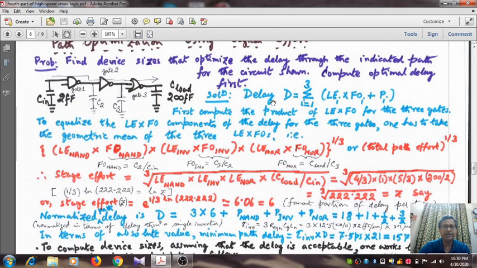Solution is what? Remember that the delay expression is this summation term. So it is nothing but the product of the logical effort of the individual gate and the fan out factor plus the parasitic term.